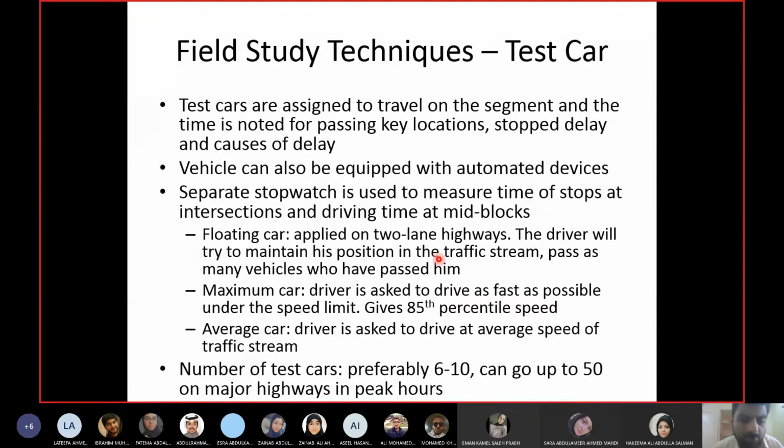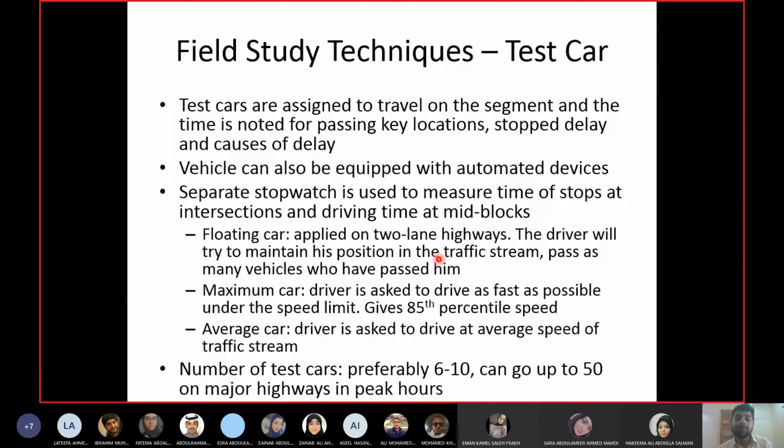So if one car overtakes you, whenever it is safe for you before the end of the segment, whenever you have time, you overtake one vehicle. If 2 vehicles overtake you, whenever you have the time, you overtake 2 vehicles, obviously one by one. So now you have the time to overtake one vehicle, you overtake one vehicle, and maybe after 2-3 minutes you have the time to overtake another vehicle, you overtake another vehicle.